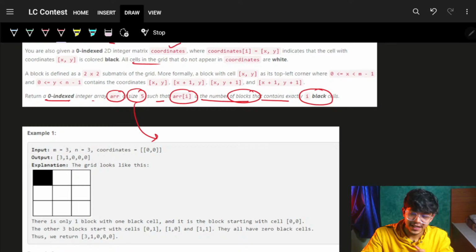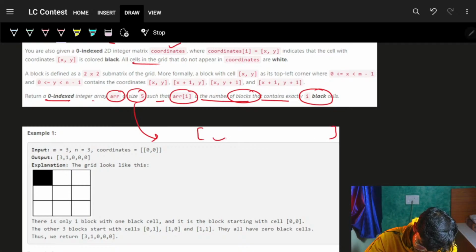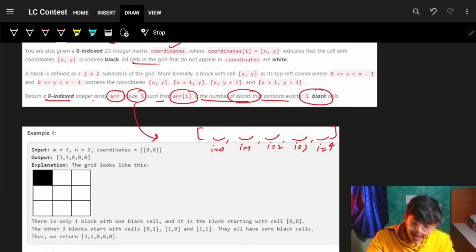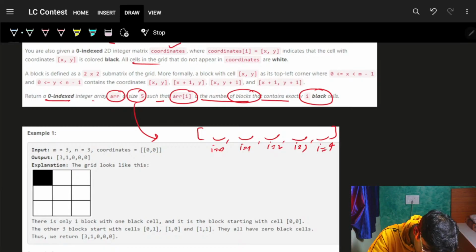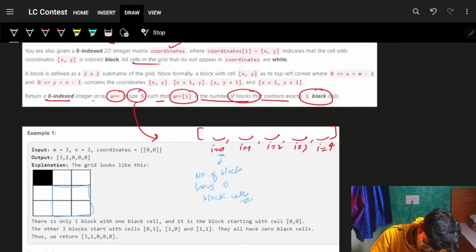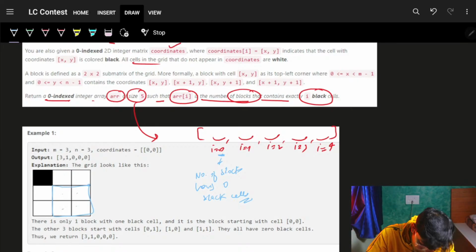Now the array is of size 5, so I equal to 0, I equal to 1, I equal to 2, I equal to 3, and I equal to 4. It is the array I have to return. For a particular I, it will tell me the number of blocks having 0 black cells. If you see this block, it is having 0 black cells.